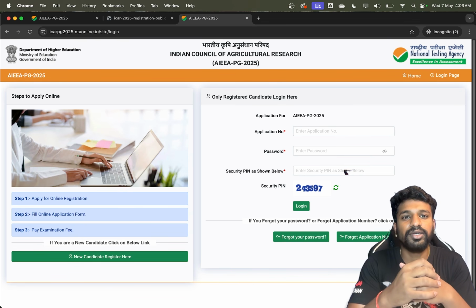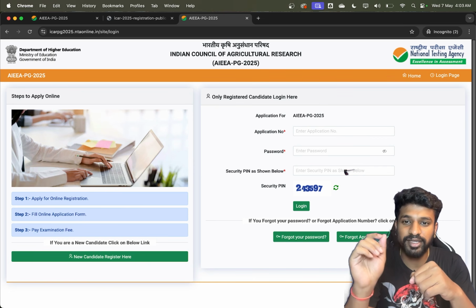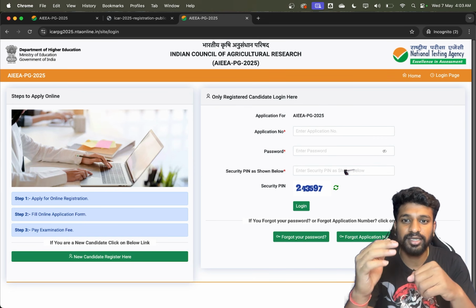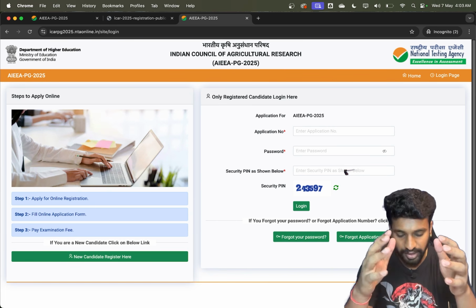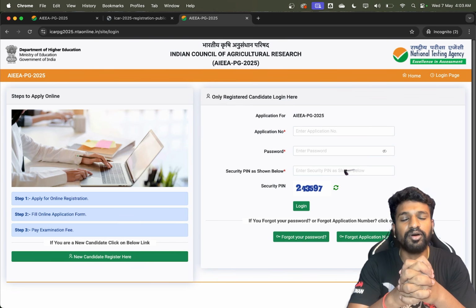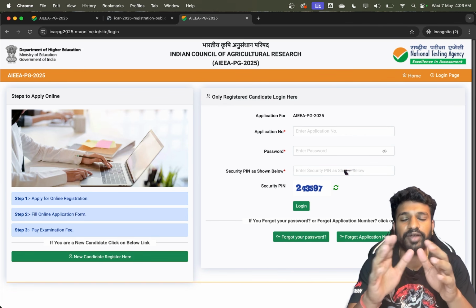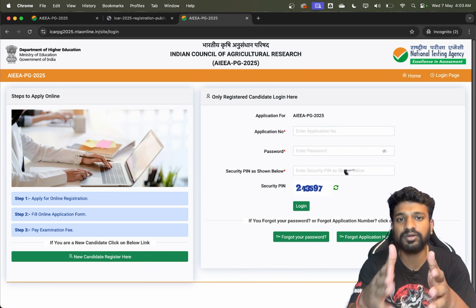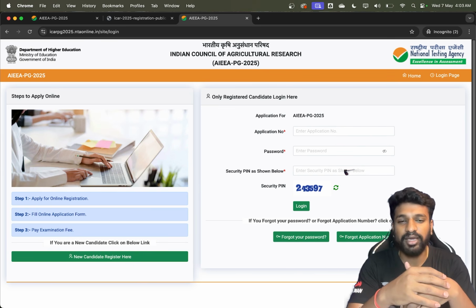Okay, so once you have successfully submitted the registration form, the next step is that you will be receiving an email in which the application number will be mentioned. But there might be some problem here. See, for me, I did not get the application number instantly. I also waited for 10 to 15 minutes. Still, I did not get any application number on my mail ID. So if you are also facing the same issue while applying, do not panic. Wait for some time, at least half an hour to 1 hour or 1.5 hours or 2 hours, and if you are able to get the mail, just enter the application number here.